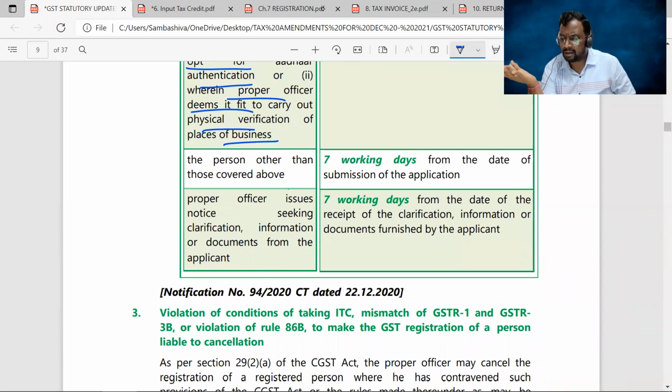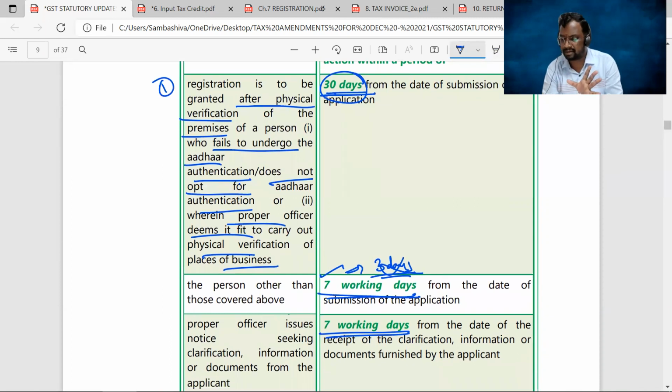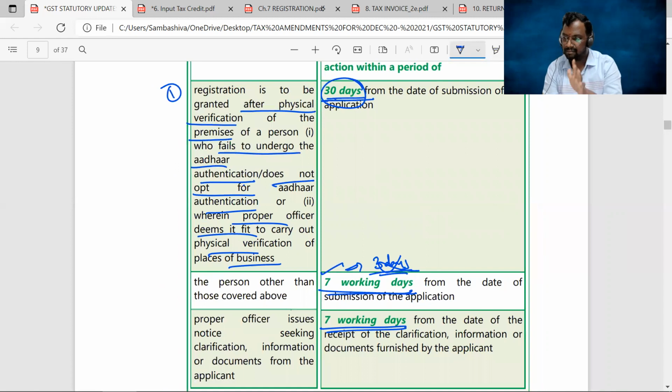Other than those above, that means he opted for Aadhaar authentication and successfully completed it, the time limit is 7 working days. Earlier it used to be 3 working days; now it's been increased to 7 working days. And if the officer wants to seek any clarification or any further documents, as we discussed, 7 working days. So remember, only these 3 points are the amendments here. The entire theory given above this table is depicted in this table in a very brief and easy to understand manner. Clear, sir? Next.